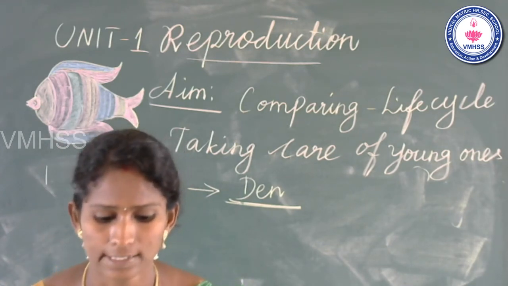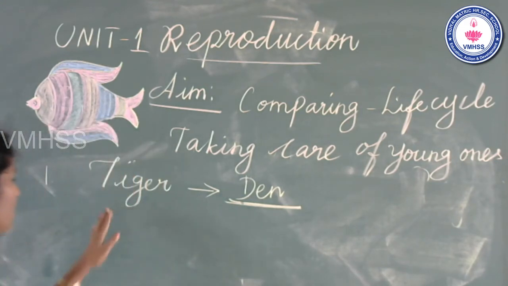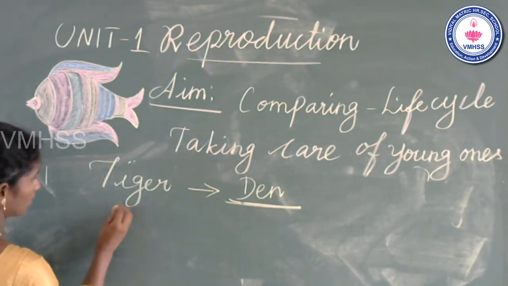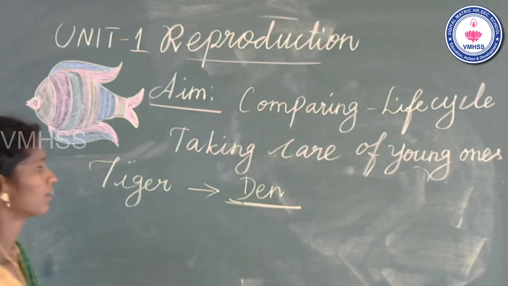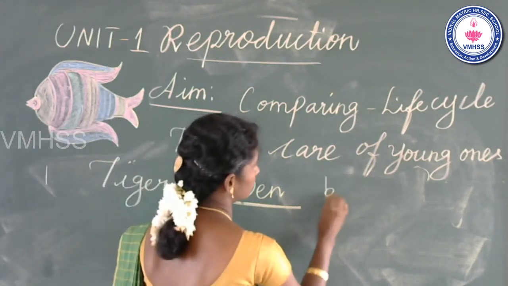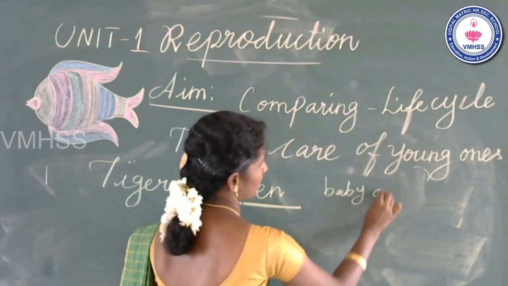Okay, what is the baby animal of a tiger? What is the name of the baby animal?